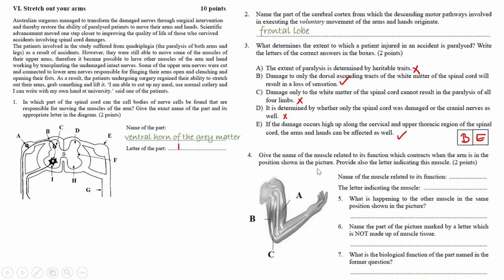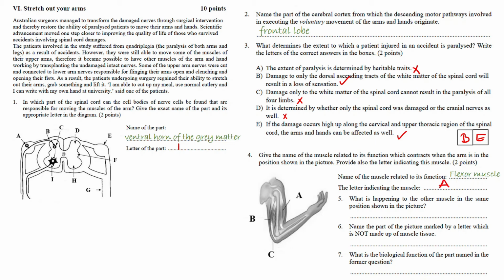Give the name of the muscle related to its function which contracts when the arm is in the position shown in the picture. Provide also the letter indicating this muscle. Name the muscle related to its function. So that's a flexor muscle, and we are talking about the biceps in here, and the letter will be A. So flexor muscle, and I just write A in here.